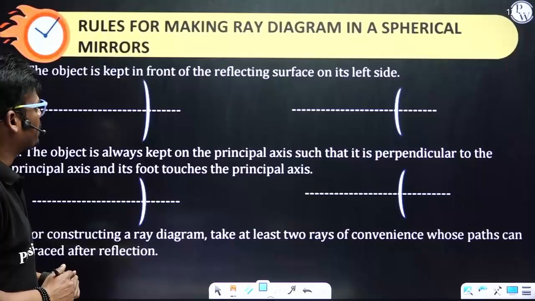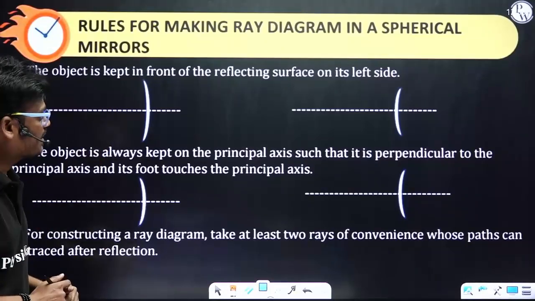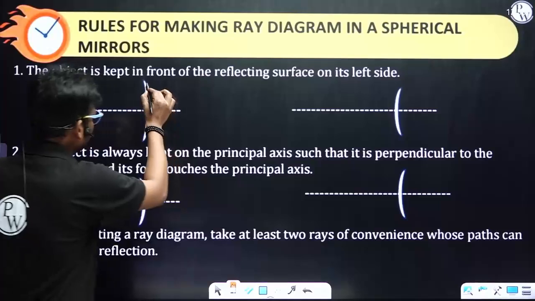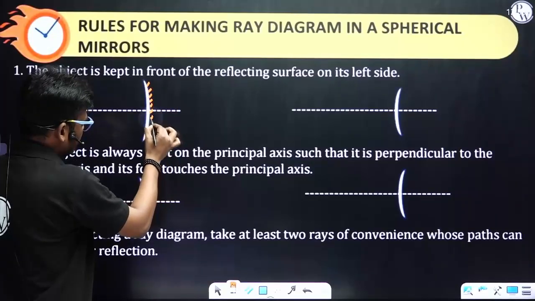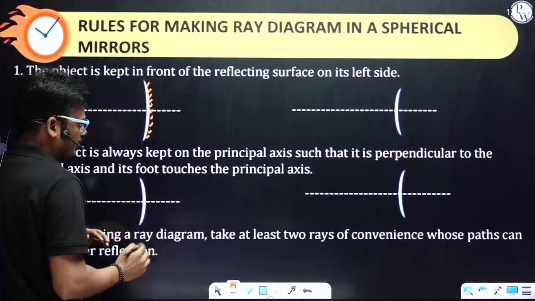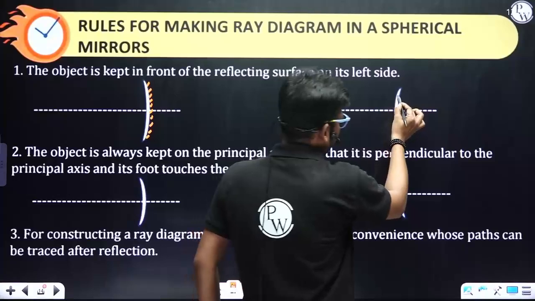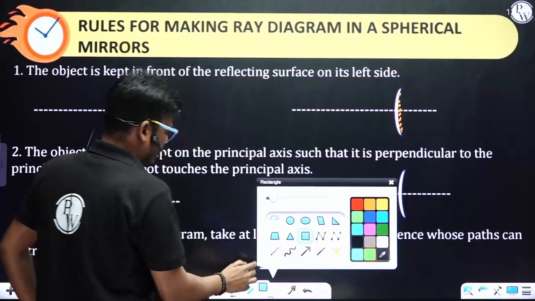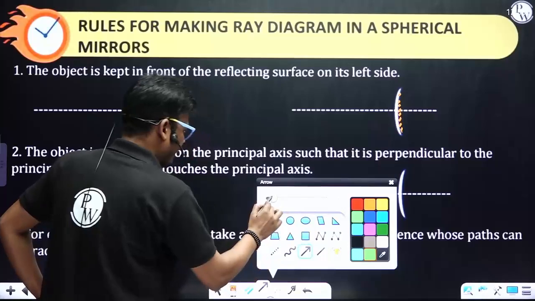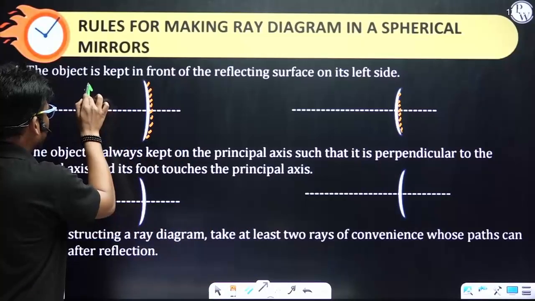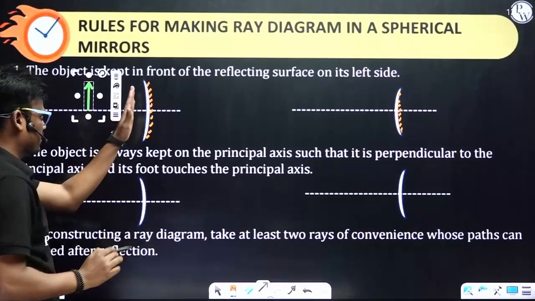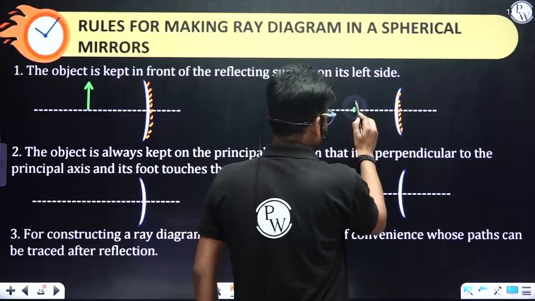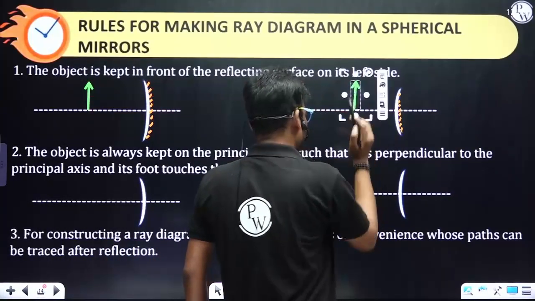Object is kept in front of the reflecting surface on its left side. If I consider this is a coated surface and this is a concave mirror, and this is a coated surface and this is a convex mirror, the object should be placed on the left side, means in front of the reflecting surface. Yes, this is the reflecting surface in front. Here also this is the reflecting surface in front, that is the left side.